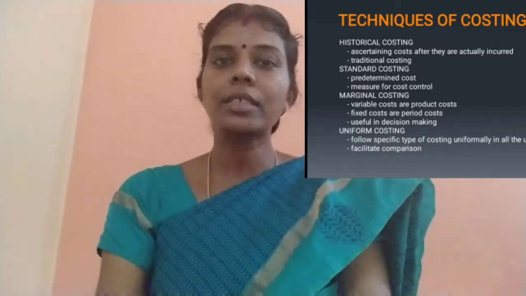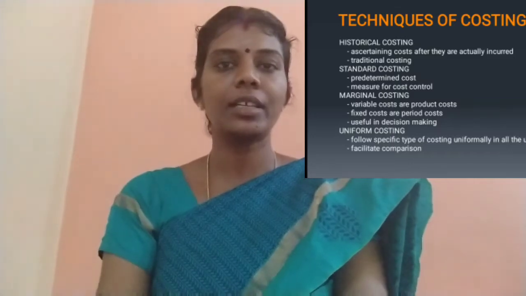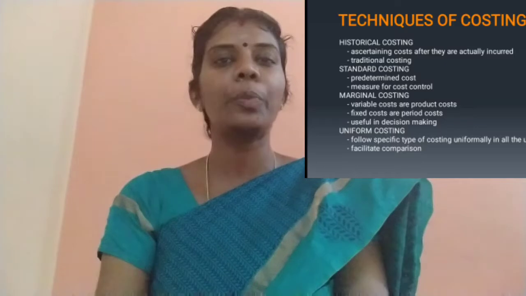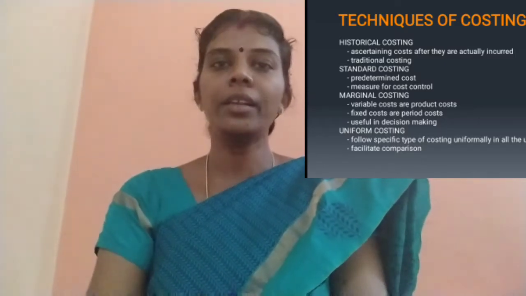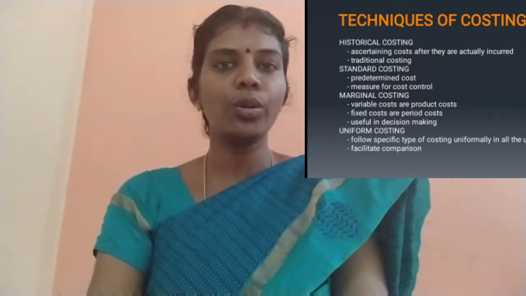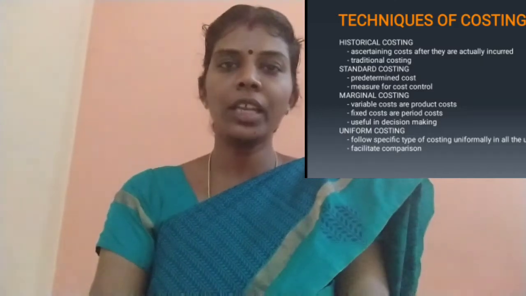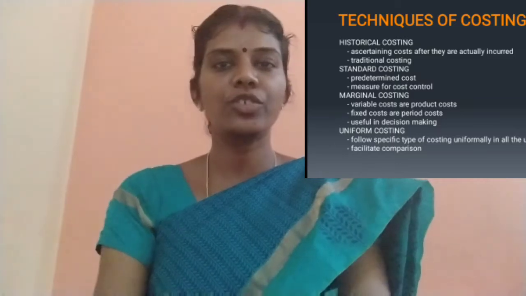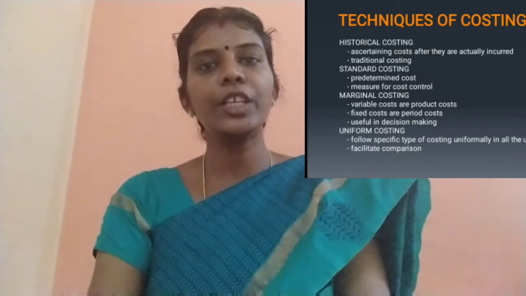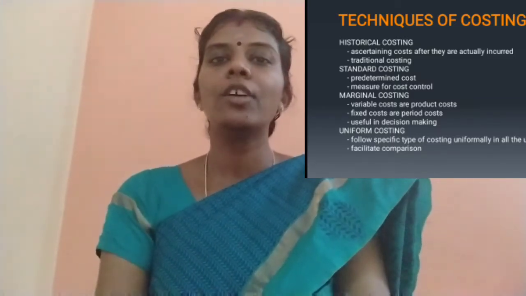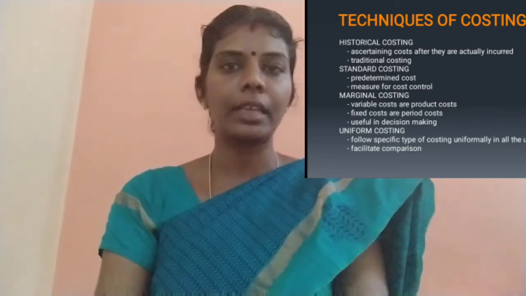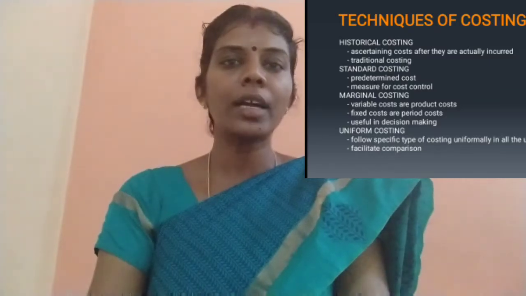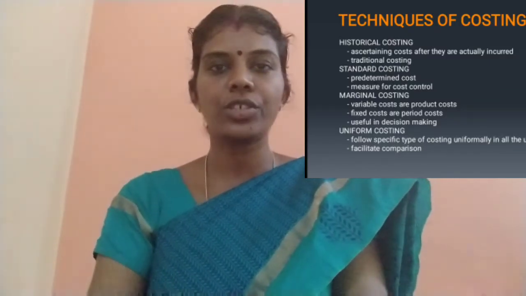The next one is marginal costing. Under this technique of costing, the cost is classified into 2. One is fixed cost and the other is variable cost. As we already know, fixed cost is a period cost. It is a constant one. It won't change according to the volume of production, right? Then variable cost, as the name says, varies according to the volume of production. So under marginal costing, we will use only the variable cost for determining all the things, right? So the marginal costing technique uses variable cost as a basis for taking all kinds of decisions.